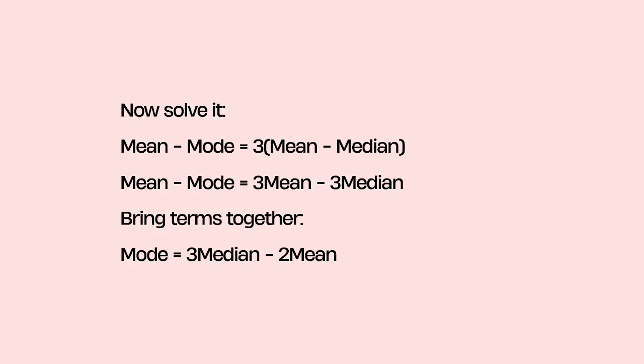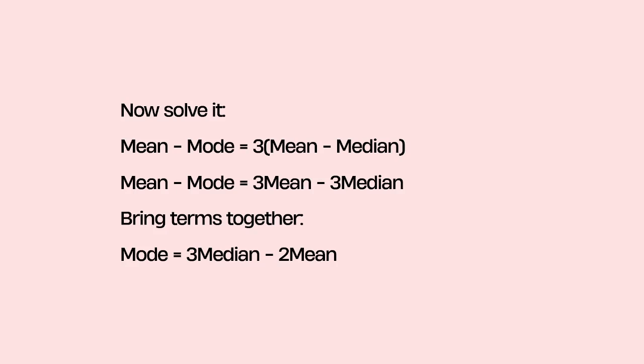Now let us solve the problem, that is mean minus mode equals 3 times mean minus median. That is mean minus mode equals 3 mean minus 3 median. Bringing terms together, mode equals 3 median minus 2 mean. This formula comes from how far each measure shifts when the data becomes skewed.